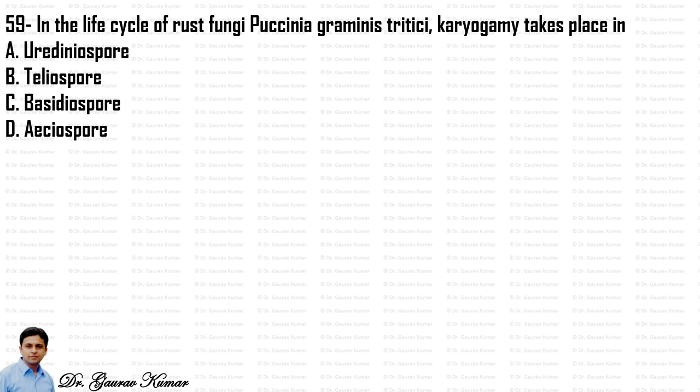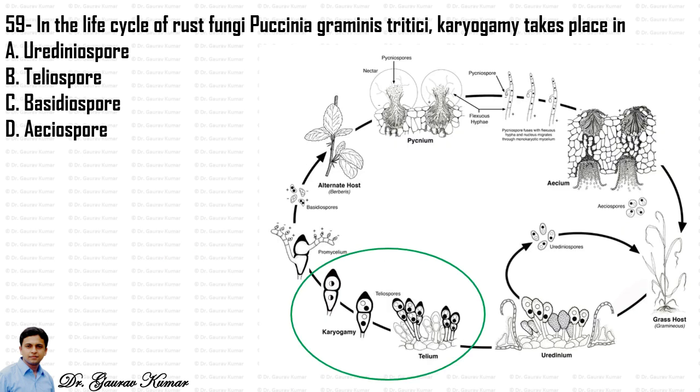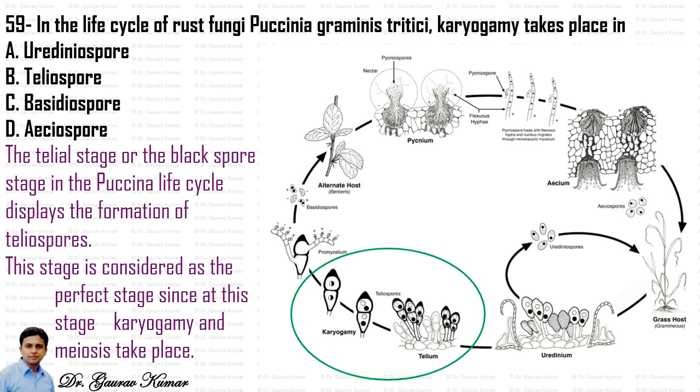Next question: in the life cycle of the rust fungus Puccinia graminis tritici, karyogamy takes place in. So this is the life cycle of Puccinia graminis, and I have encircled the place of karyogamy with a green circle, and you can see that it is occurring in the telium. The telial stage or the black spore stage in the Puccinia life cycle displays the formation of teleutospores. This stage is considered a perfect stage since at this stage karyogamy and meiosis take place. So the answer to this will be B, that is teleutospores.